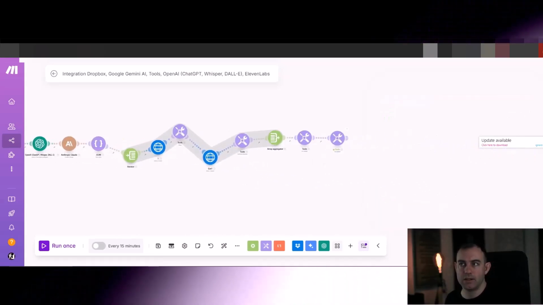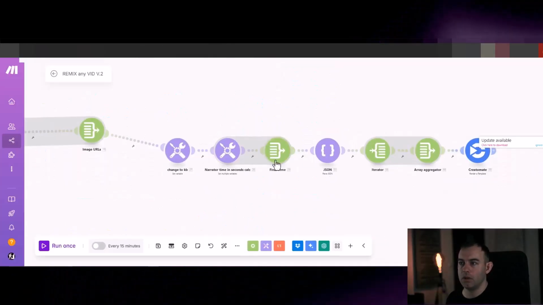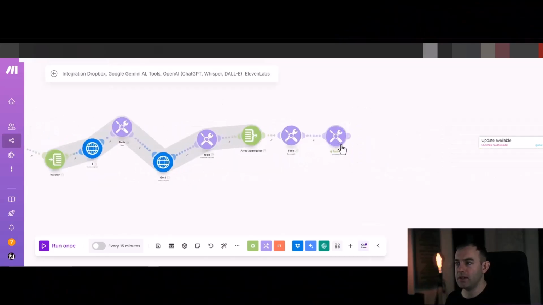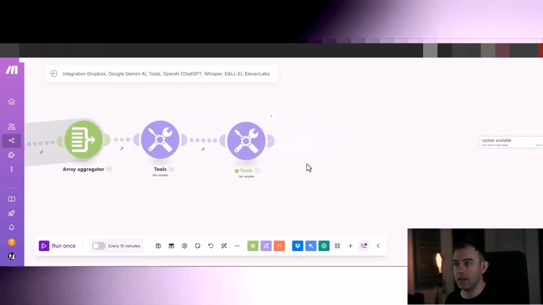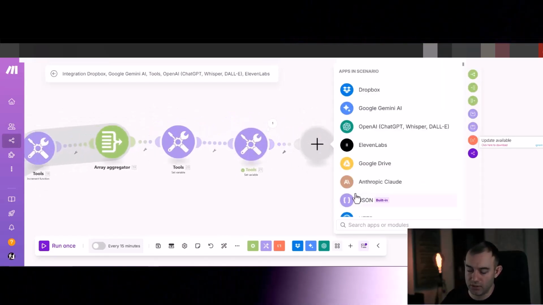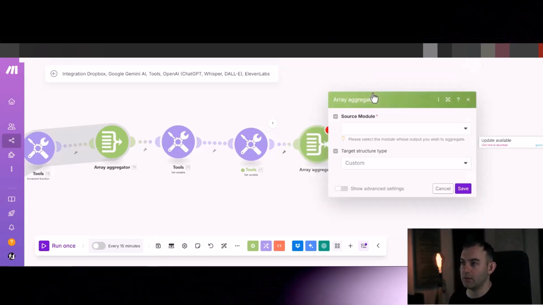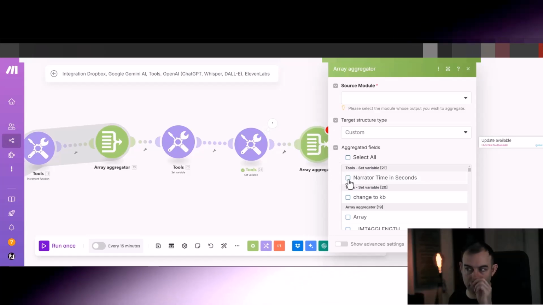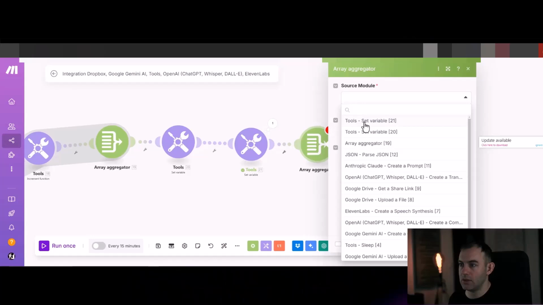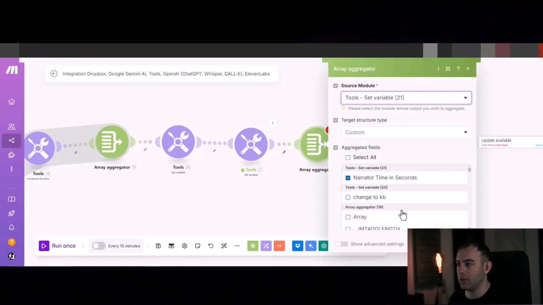Now let's carry on. So where are we at? Let me quickly look what was next. Not this one. Final time. Yes. Now, of course, we want to pass this time onto the Creatomate, okay? And we're going to turn it into the array. It looks a little bit silly, but I'm still going to do this. Just choose Array Aggregator, select Narrator Time, and choose the set variable, the first one on the top. So this one, 21. Hit save.